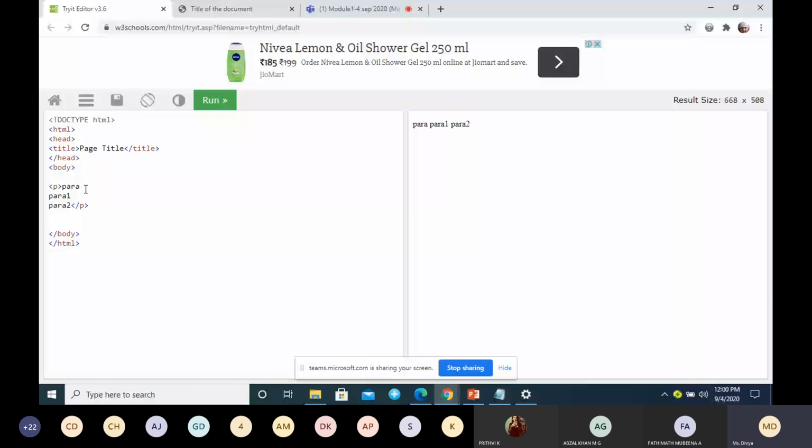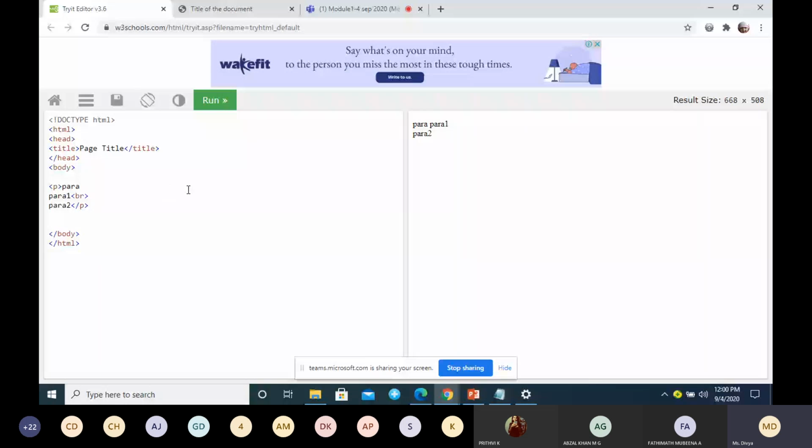Even if you come to the next line in the code, it will not display on the next line. If you want to give the next line, you have to go for a break. I have written just BR in the previous example. You can also use a slash, or simply write the BR tag. So break: if you give a break in between, it will come to the next line. So that is the paragraph tag.